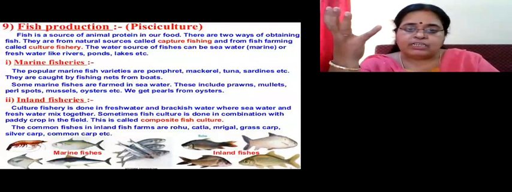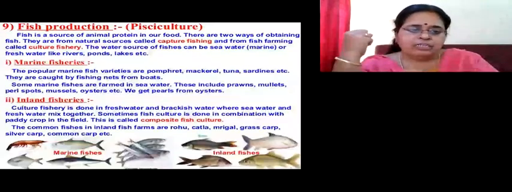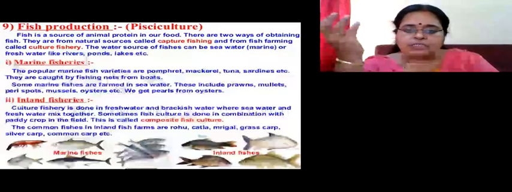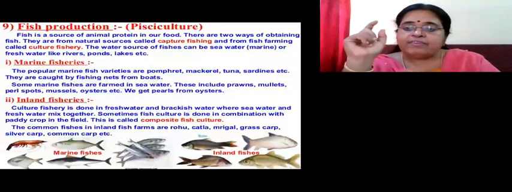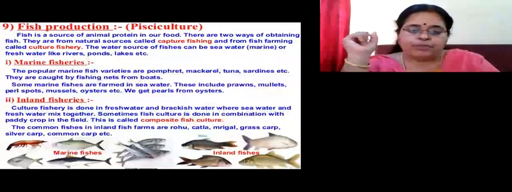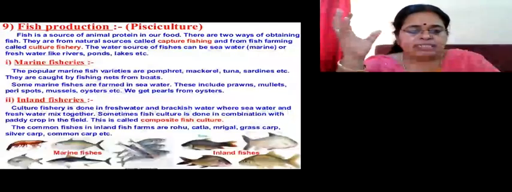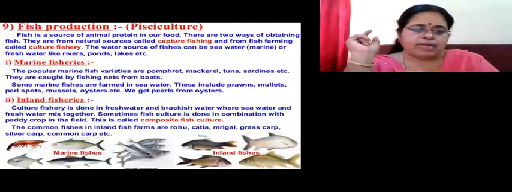Echo sounders, you have learned in physics about creating echoes, and satellites and all are there that will help them to catch the fishes. Some marine fishes are also found in sea water like prawns, mullets, pearl spots, mussels, oysters, etc. They are very important for their commercial value because from oysters we get pearls. You know, pearls are very costly. So that is a commercial importance of this marine fishery.